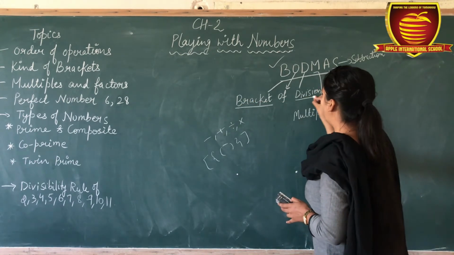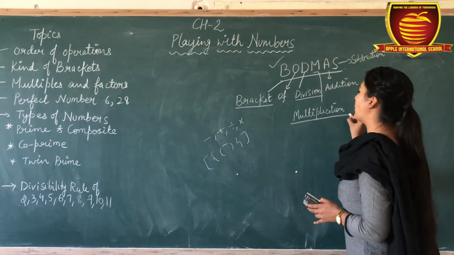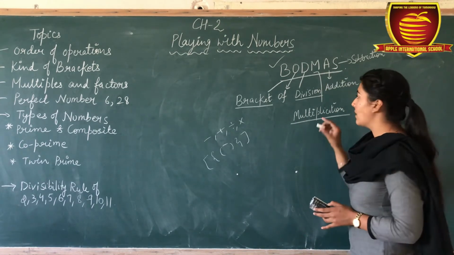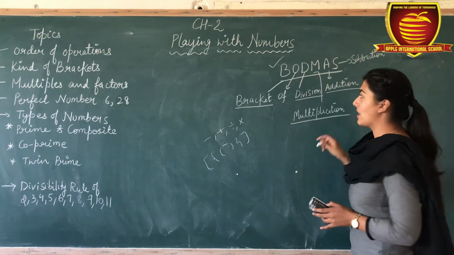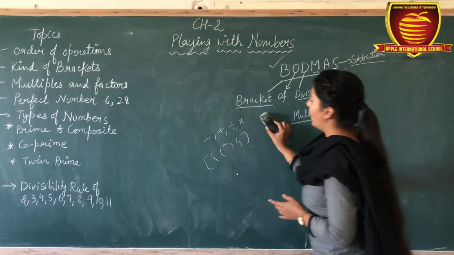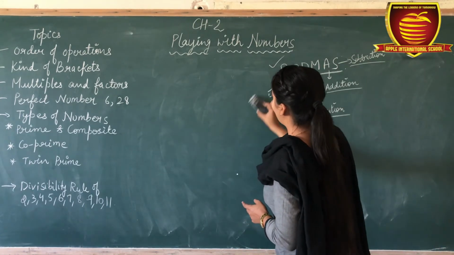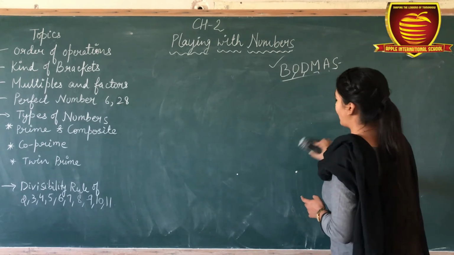After that you have to solve the division terms. After that the multiplication terms. After that the addition terms, and at last subtraction. Now we solve BODMAS with an example so that you understand it very well.